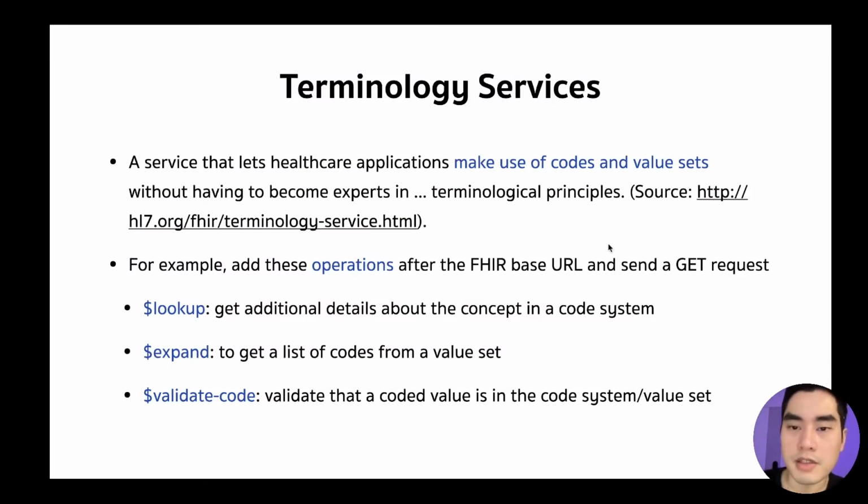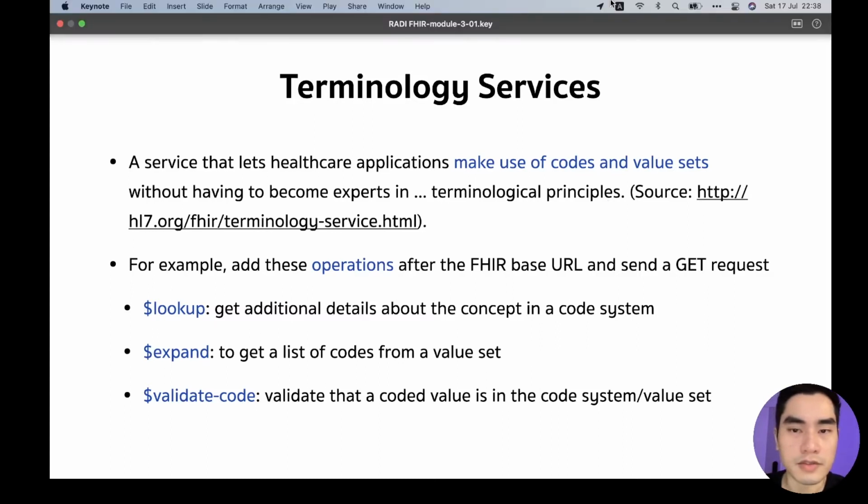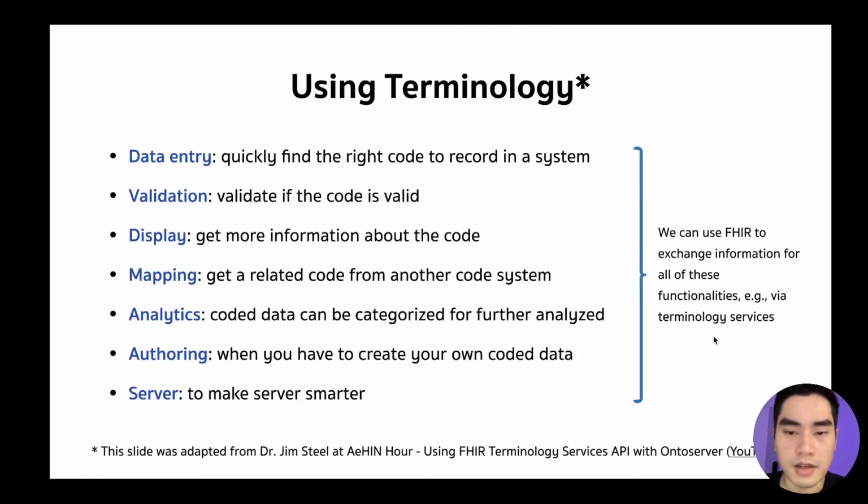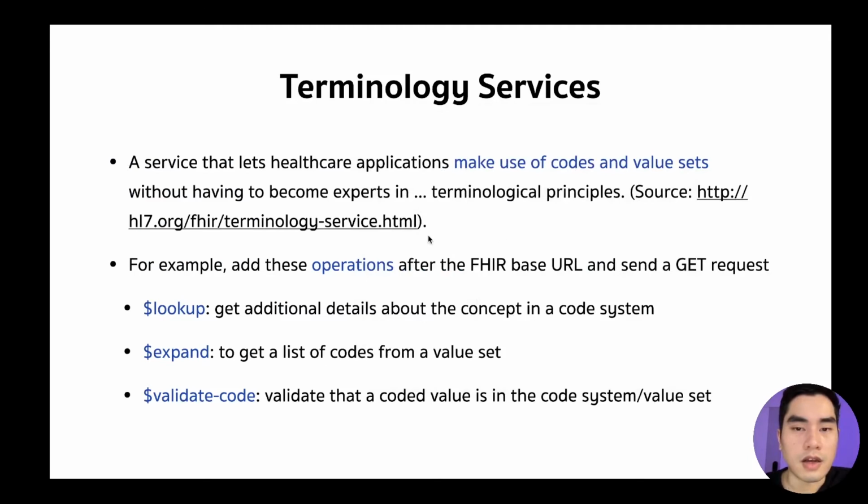And I mentioned briefly this terminology service in this slide, that all of this functionality we can achieve with the terminology service. So this is the definition from the FHIR specification, but basically it's a service that lets healthcare applications deal with terminology easily. For example, we can add this operation after the FHIR base URL and send a GET request.